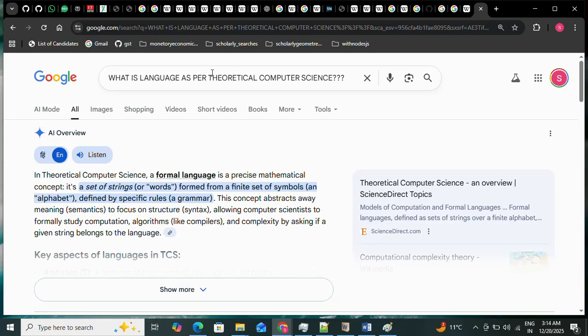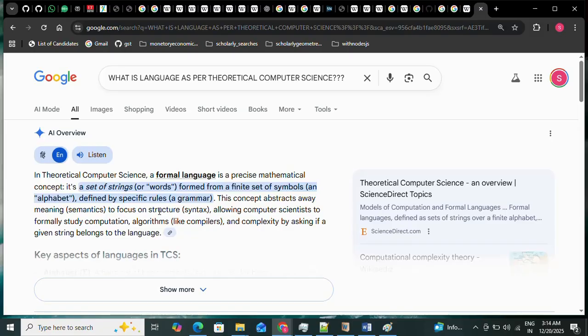That means syntax is the structure and semantics is the meaning, what actually works. This semantics processing is done within our mind, and the structure, the syntax, is the signal which is transferred from one human being to another, or from one machine to another. These syntaxes allow computer scientists to formally study computations and algorithms like compilers. Here is the objectivity: the algorithms, the compilers, and the complexity, by asking if a given string belongs to a language.